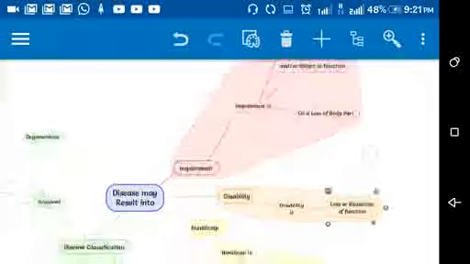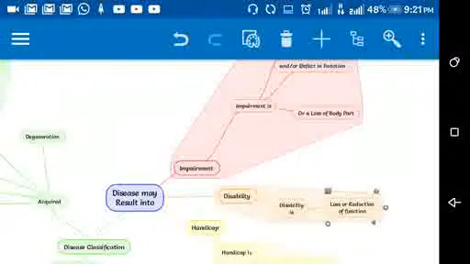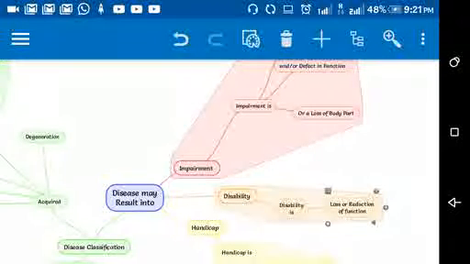So, first of all, disease. What is disease? By definition, as per the book, it is written: an abnormal state of body which may concern the structure and or function of a part of body or whole body.